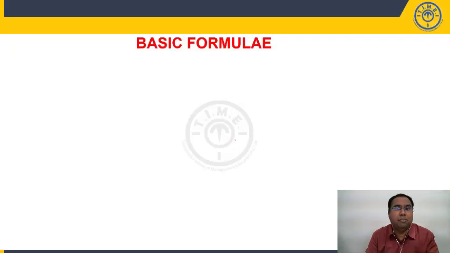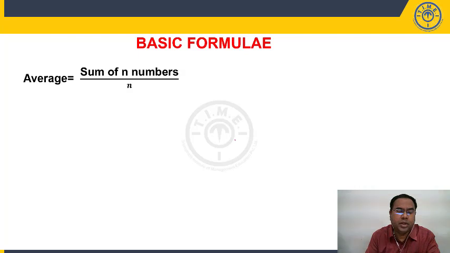We will start with basic formulae. What is the average definition? Sum of n numbers divided by n. Let's say there are 10 numbers, for example. How will you find out the average of those 10 numbers? We will add all the 10 numbers, sum of those 10 numbers divided by 10, the number of numbers. So, sum of n numbers divided by n.